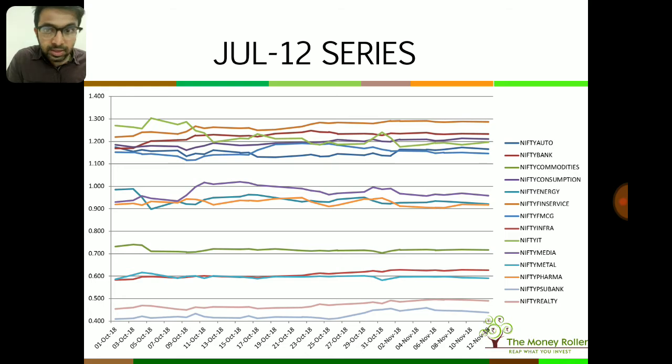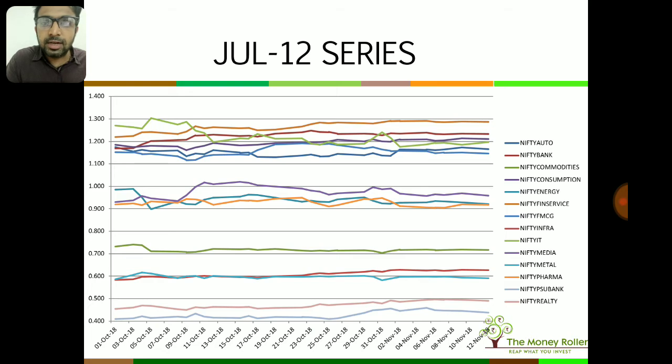The lines below 1 go this way. Rank 7 is the media sector, the line which is immediately below 1. You can see that this line has actually gone slightly above 1 and then again fallen below 1 in the last month, which means that it outperformed for a while and then again started underperforming the Nifty.